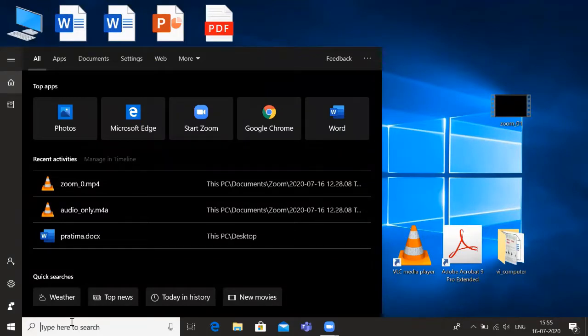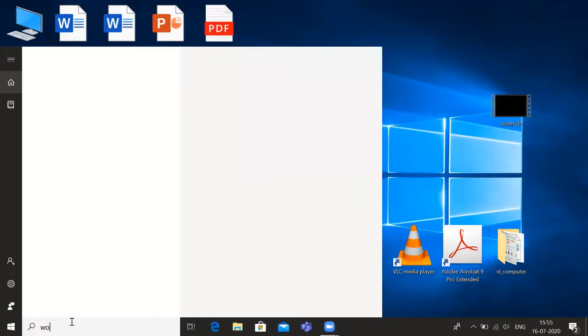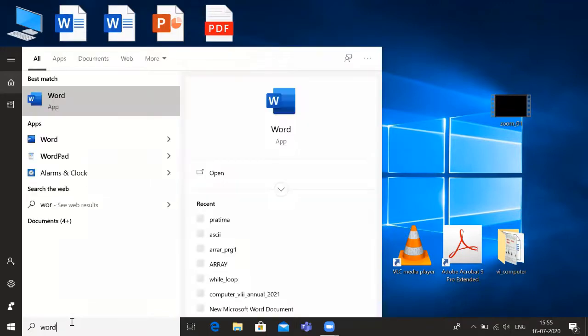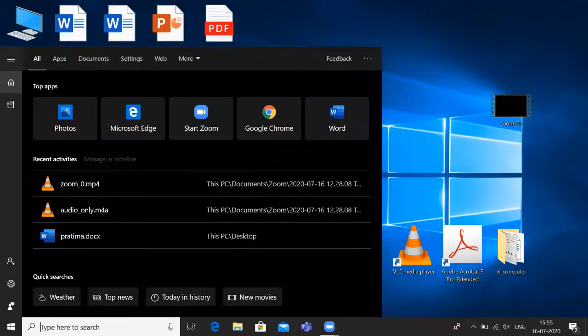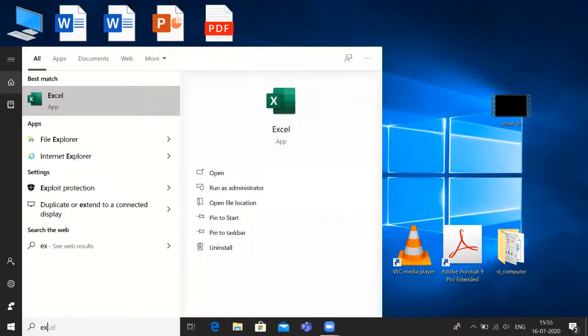Suppose I want to search Word. It is displaying the Word application, Microsoft Word. Like this, you can type any application. Suppose if you want to type Excel, you can type Excel here. Excel will come. Understood? So this is the use of Cortana. Cortana will search for a file from the computer.